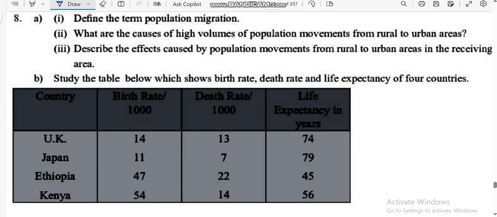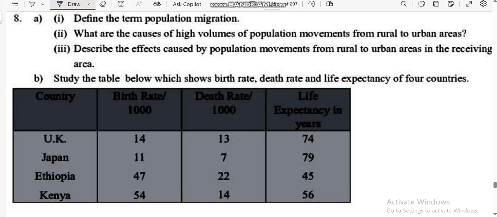Then we have causes of migration. We have pull factors and push factors. Pull factors are the things that attract people so that they want to migrate. And push factors are the things that force people to migrate. For example, pull factors: we have better jobs, people looking for greener pastures. We have better educational facilities. We have better health facilities. We have people attracted by bright city lights. We have also better marriage prospects.